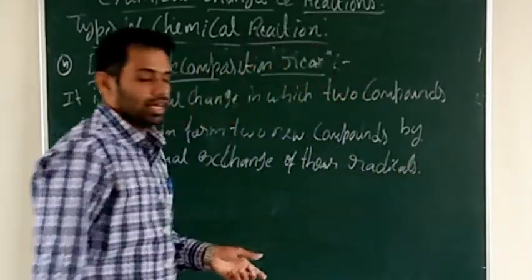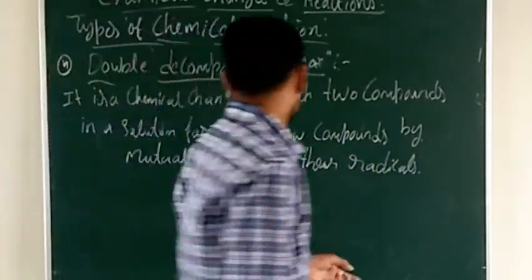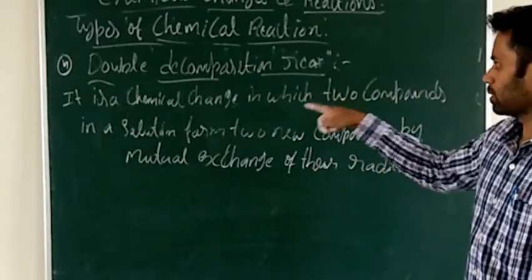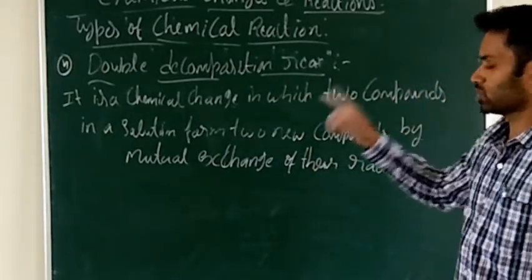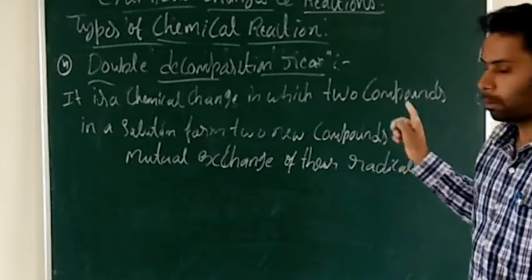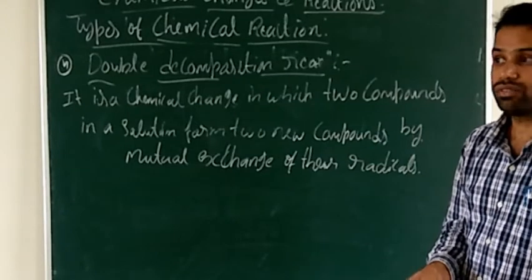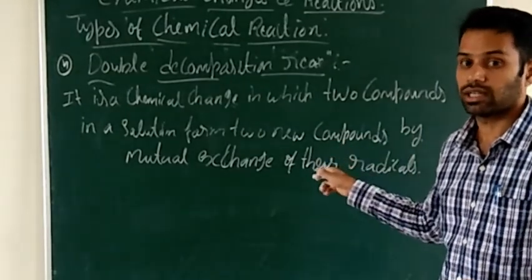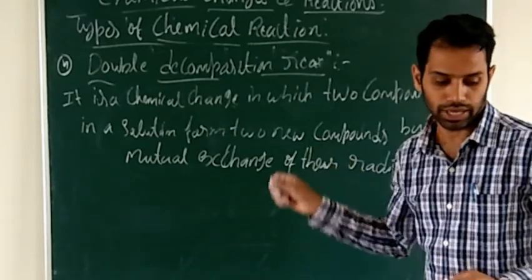By mutual exchange of the radicals. So double displacement or double decomposition is nothing but a chemical change in which two compounds in a solution form two new compounds by mutual exchange of the radicals. It is called double displacement reaction or double decomposition reaction.